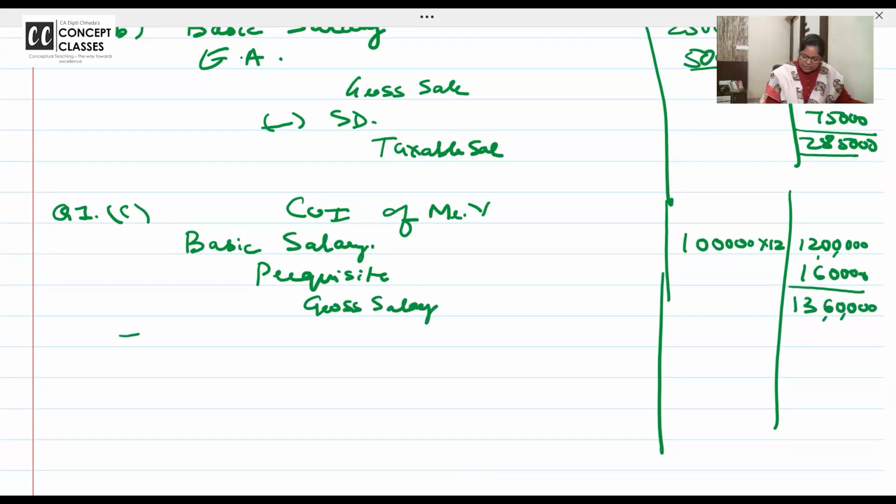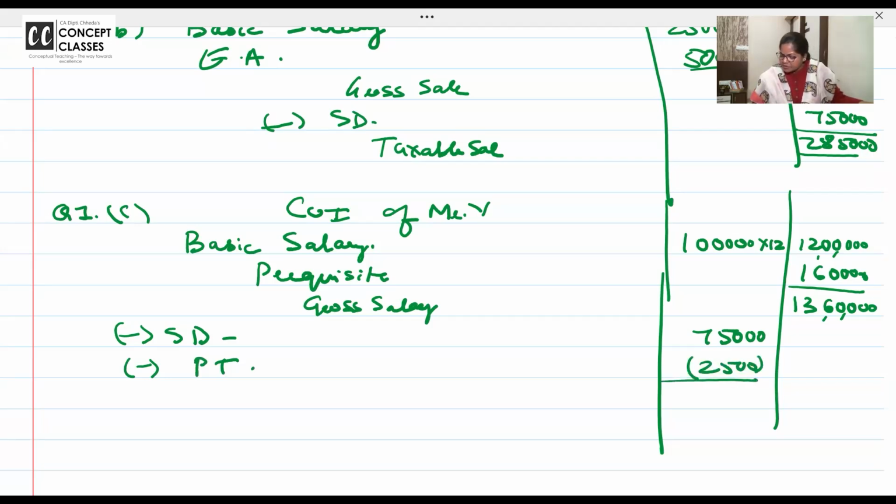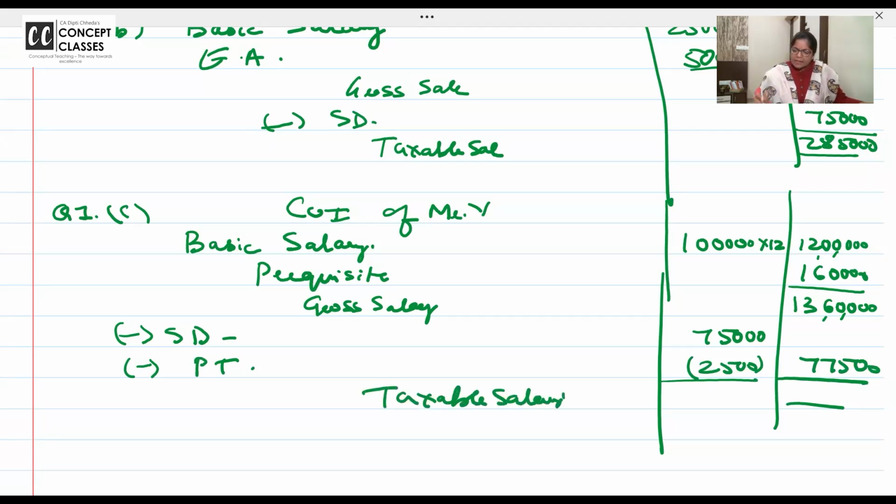13,60,000. Now what's the first deduction I should give? I want answer from all of you. 75,000 standard deduction. Shall I give entertainment allowance here? No. And next is profession tax. How much profession tax is paid? 2,500. So deduct both, 77,500, and taxable salary.